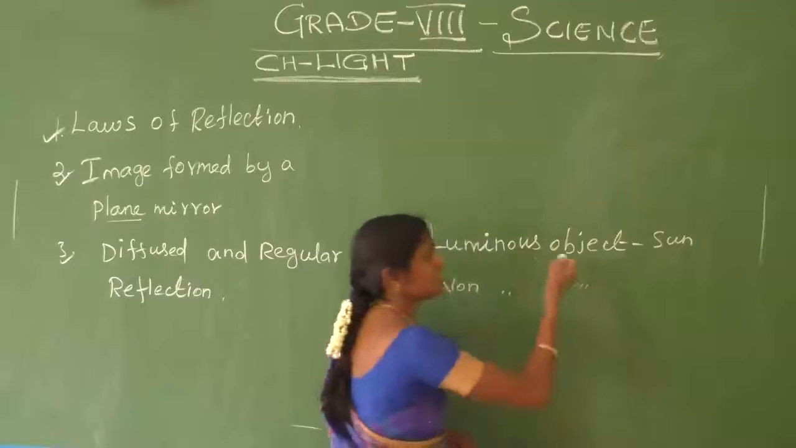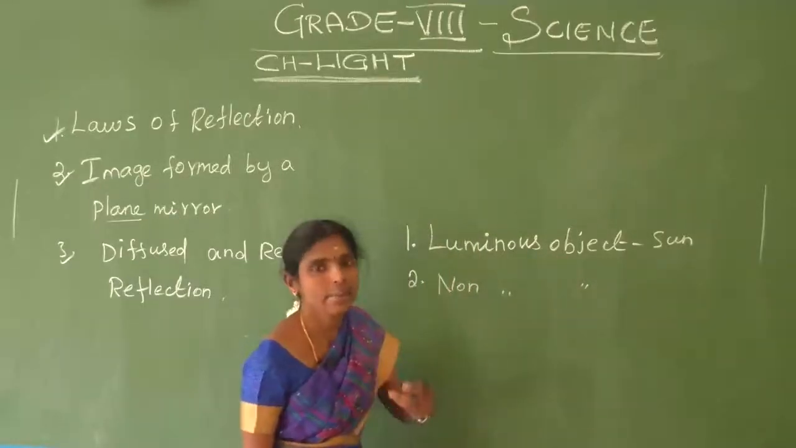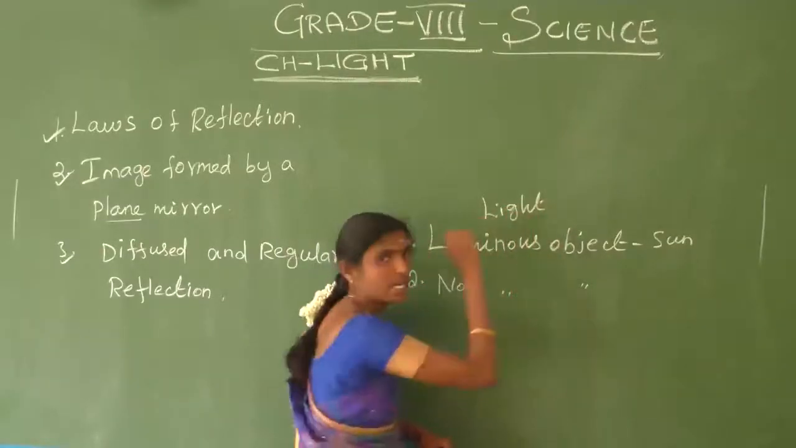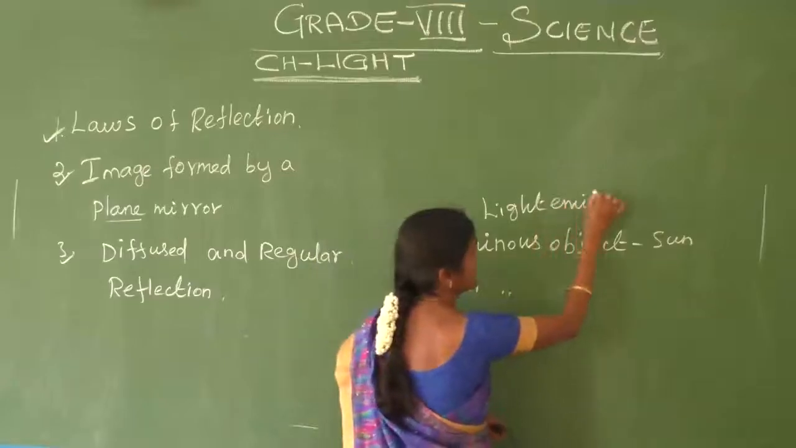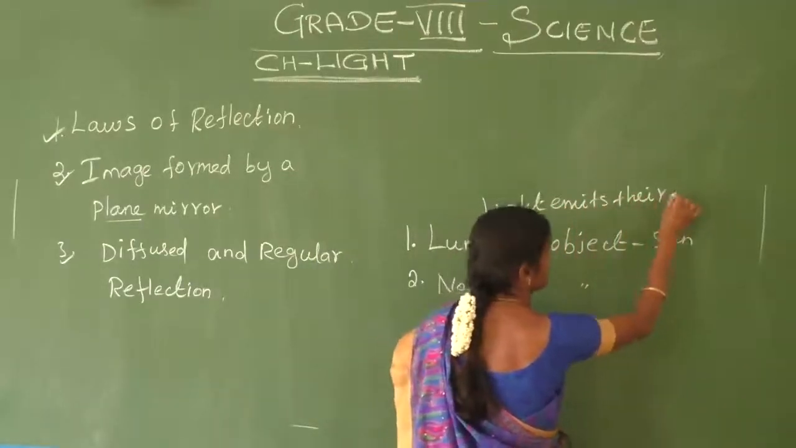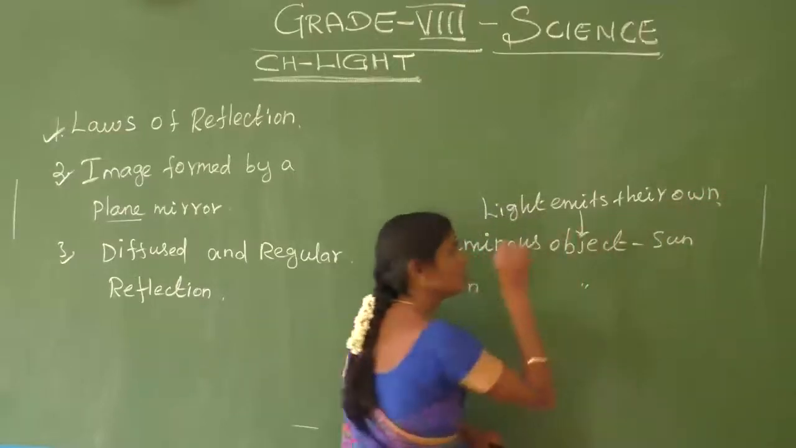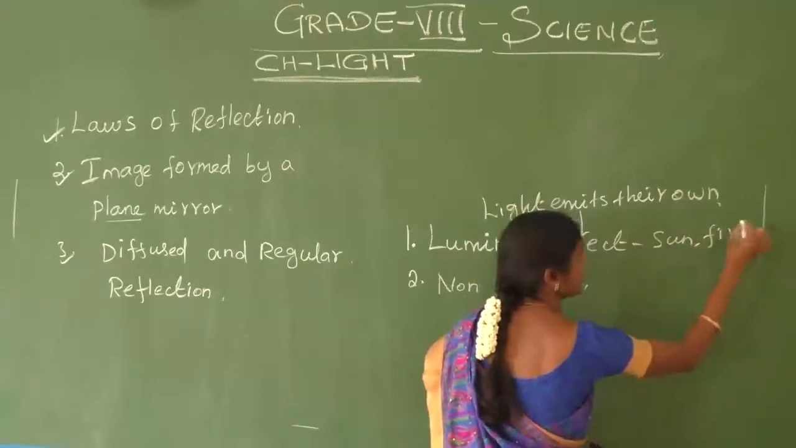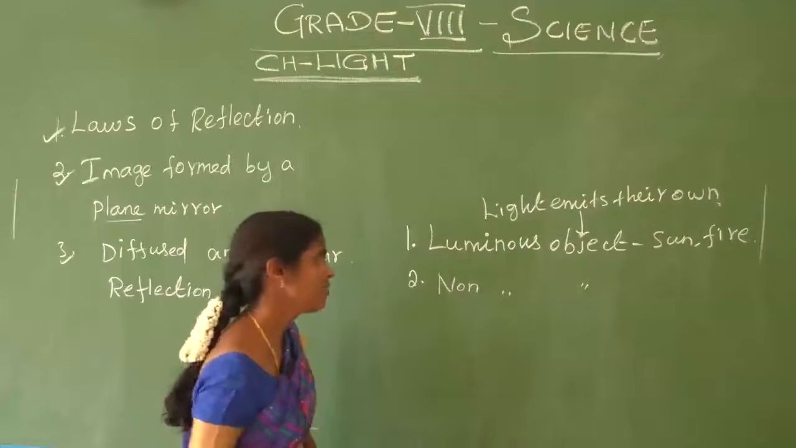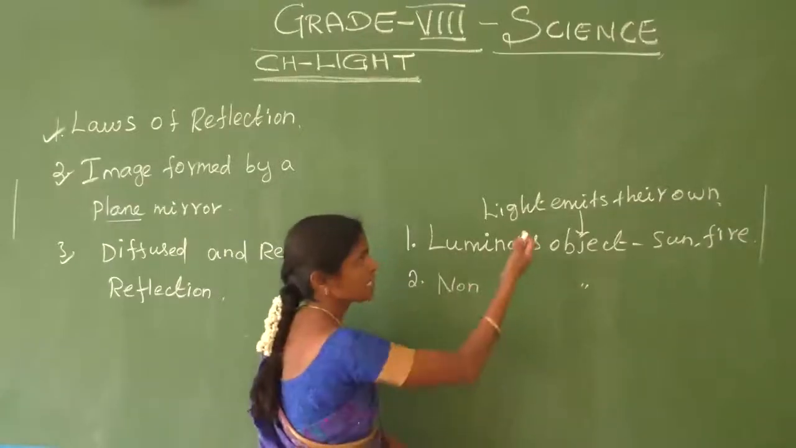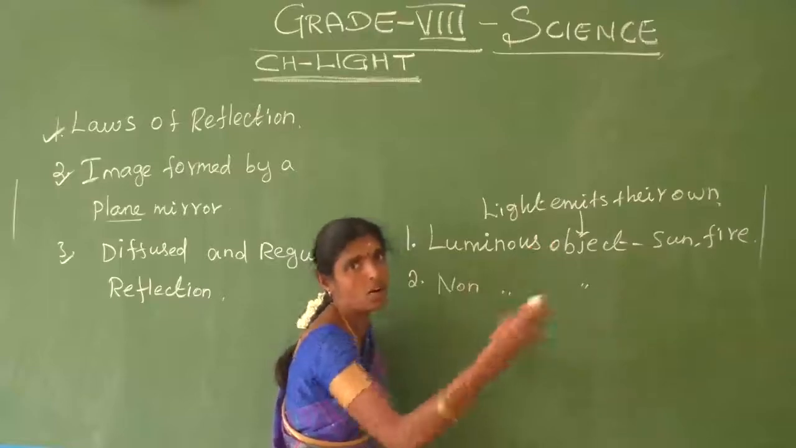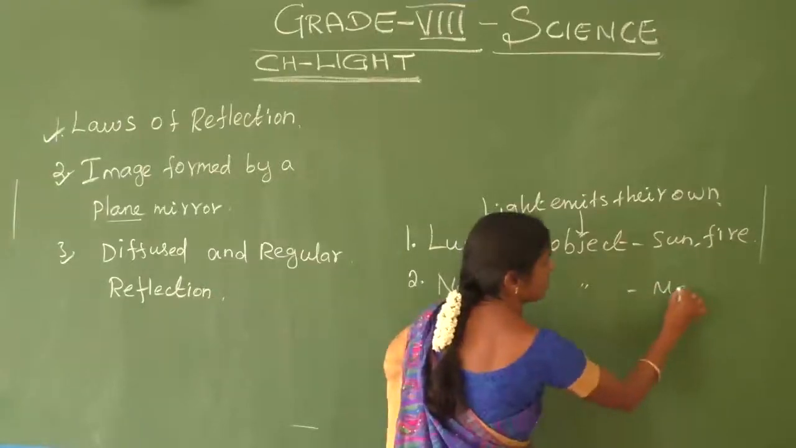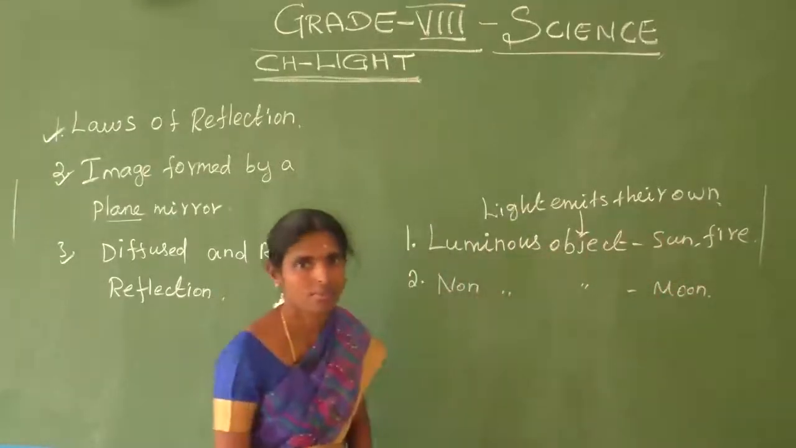Luminous object means what? It emits light on its own, without help. Light emitted on its own is called a luminous object. Example, sun and fire, etc. What is meant by a non-luminous object? It emits light with the help of another object. Do you understand? That is called a non-luminous object. Example, moon. Am I correct?